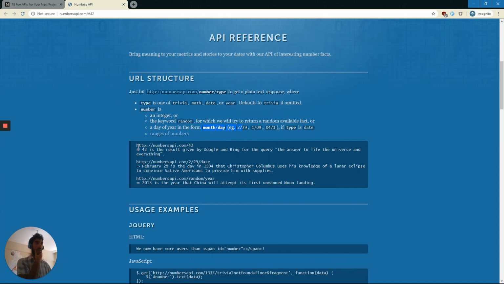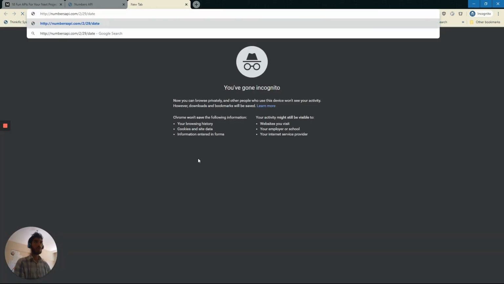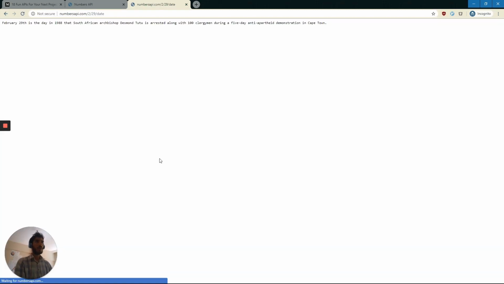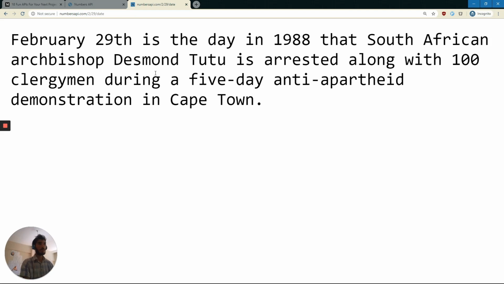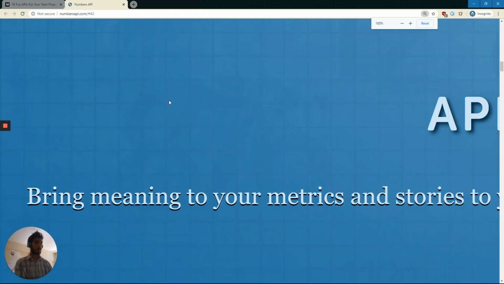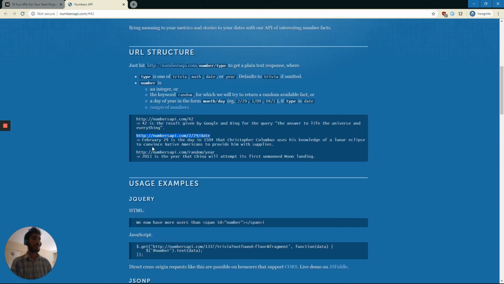So this is an example that they're showing us. You can call it like this, and it says 42 is the result given by Google and Bing for the query, the answer to life, universe, and everything. I mean, we could just test it right now. You can just open a new Chrome page. And you can see we get this. So this is good. It's a good first exercise. It doesn't have anything to it.